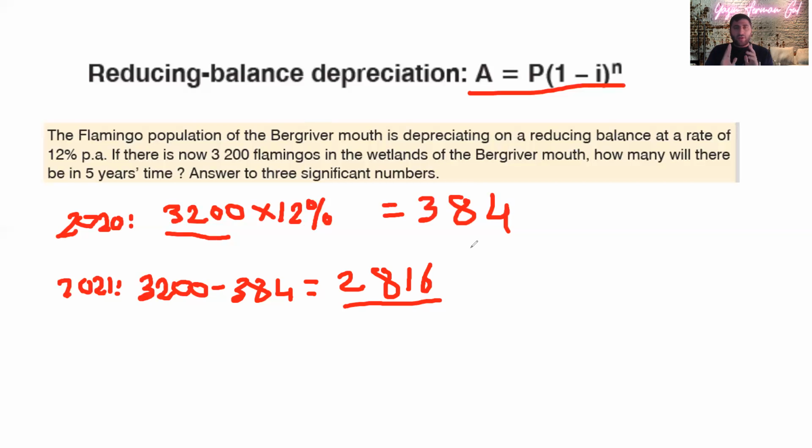Now, remember with compound interest, every year we look at the amount and we take the percentage of that, the interest of that. So here again we're going to look at how many flamingos we now have: 2,816. Now I'm going to take 12% of this. Let me find out. 2,816 times 12%. I'm just going to do year 2022. So first I'm going to find 2,816 times 12%.